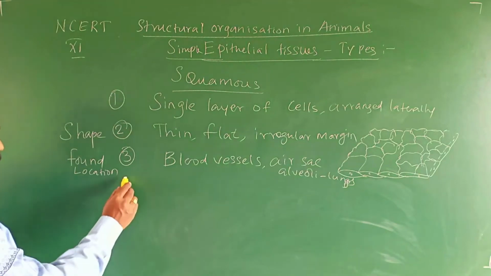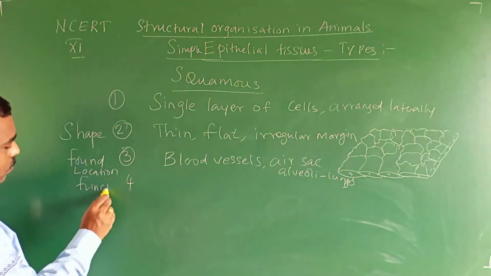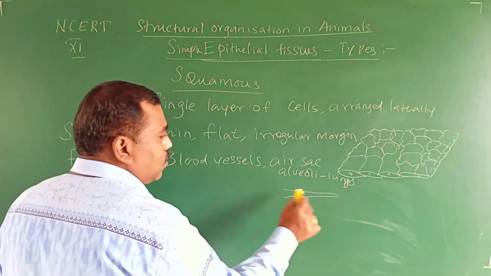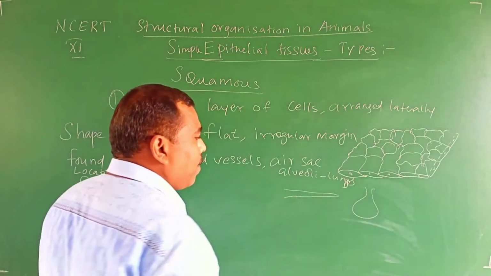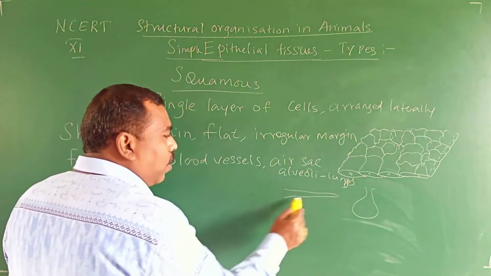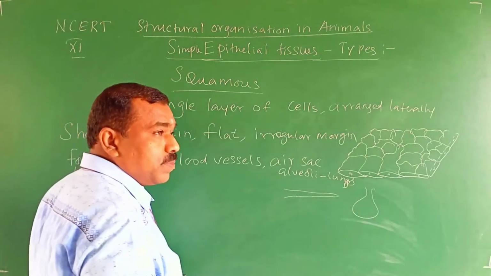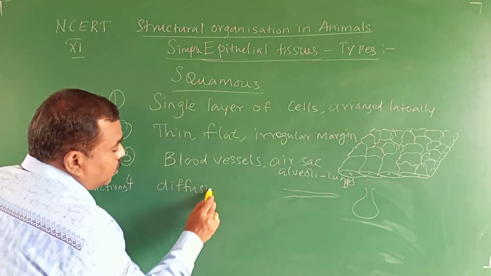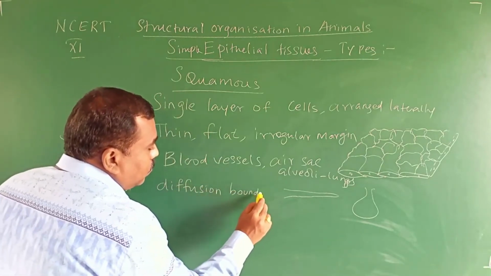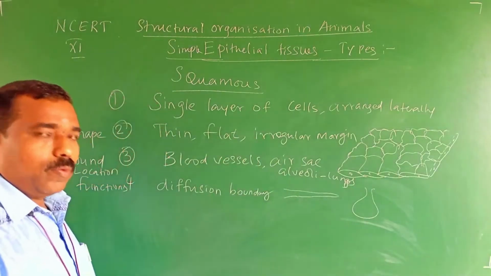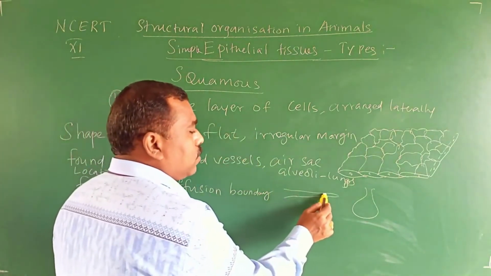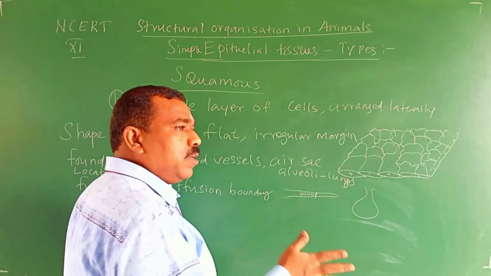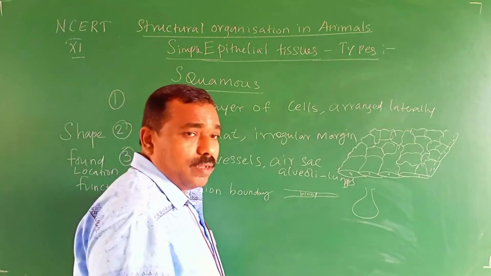Now the fourth point, related to function. See, this is a thin blood vessel. This is the air sac. This thin blood vessel wall acts as a diffusion boundary. Why? Within the thin blood vessels, what travels? Blood travels. The thin blood vessel ends near the cell.